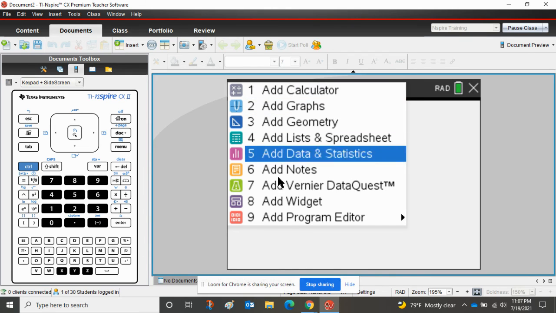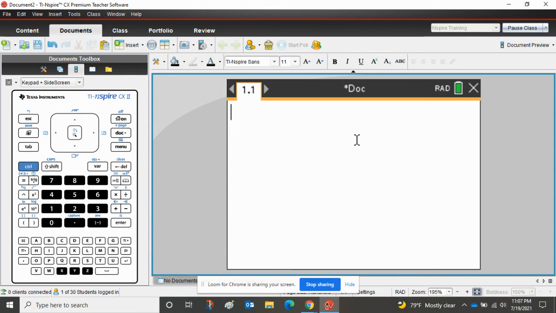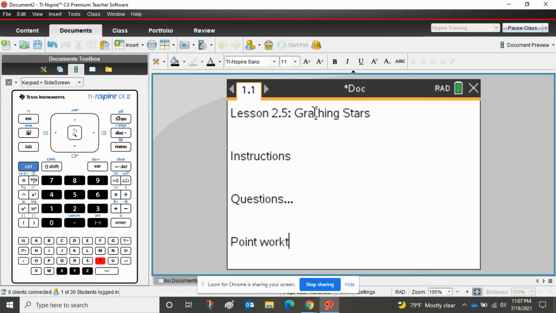So I'm going to start off with the add notes page. I can title this, name it something like graphing stars. And then I would add some instructions, maybe tell them how many questions they have, point worth, whatever information you want to give to your students. All kinds of information you can utilize, okay?